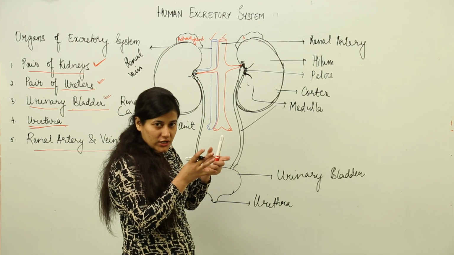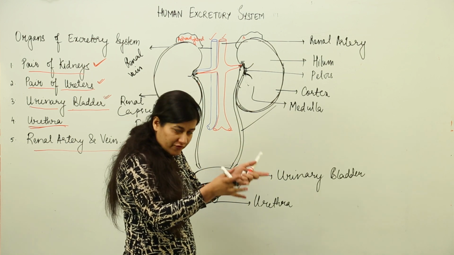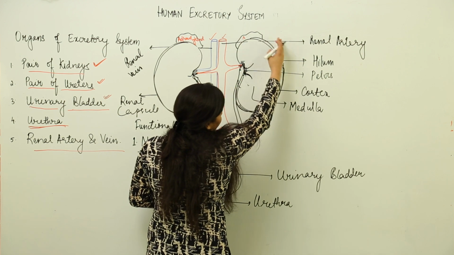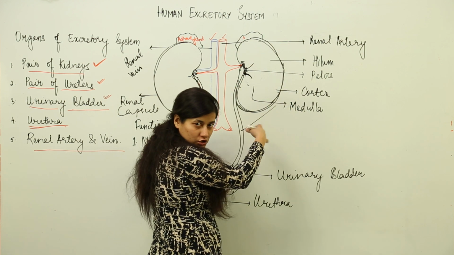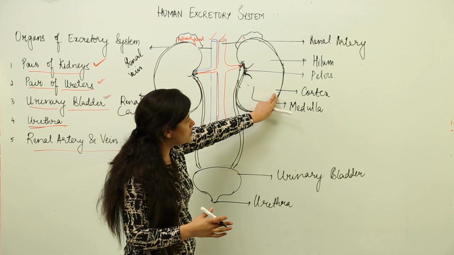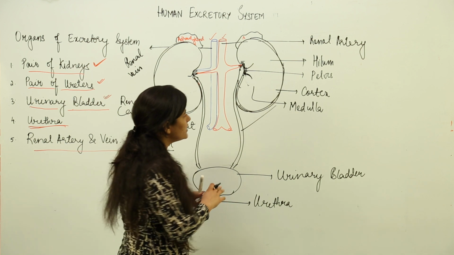That hilum opens up into a funnel-like structure known as the renal pelvis. The kidney is enclosed in a renal capsule. If the kidney is divided into two parts, the outer part is the cortex and the inner part is the medulla.